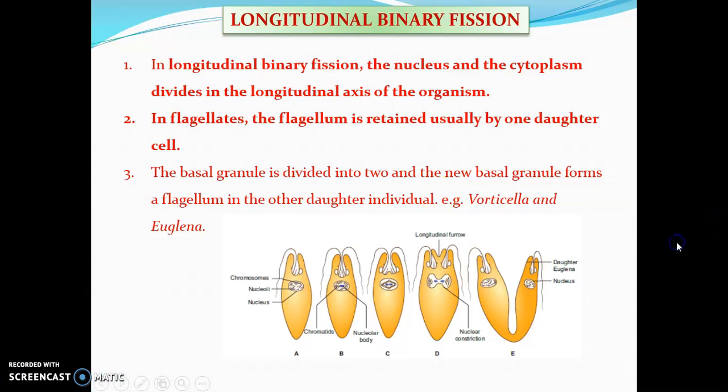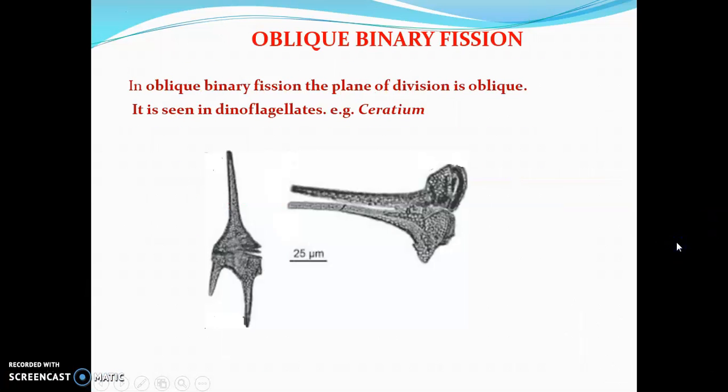Next, oblique binary fission. Example, Ceratium. This diagram is not present in our books. In oblique binary fission, the plane of division is oblique. It is seen in dinoflagellates. This is an example, Ceratium.